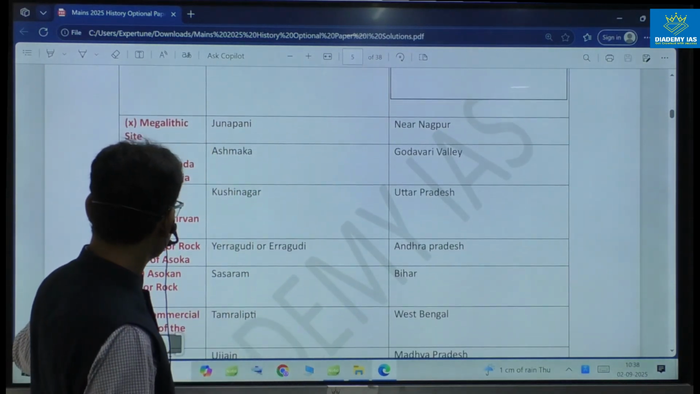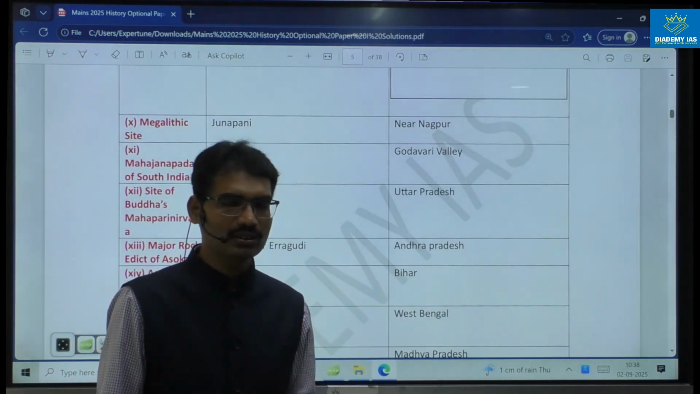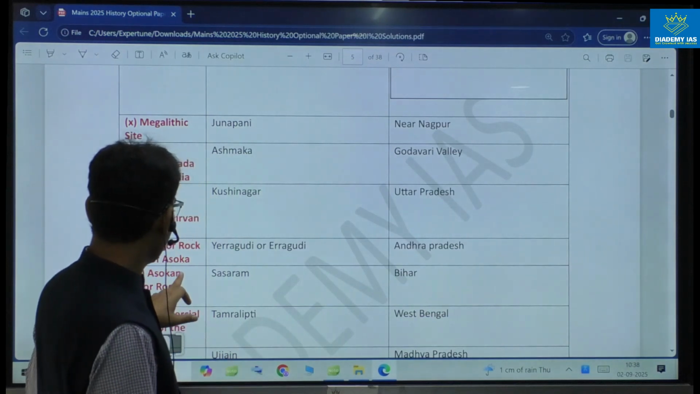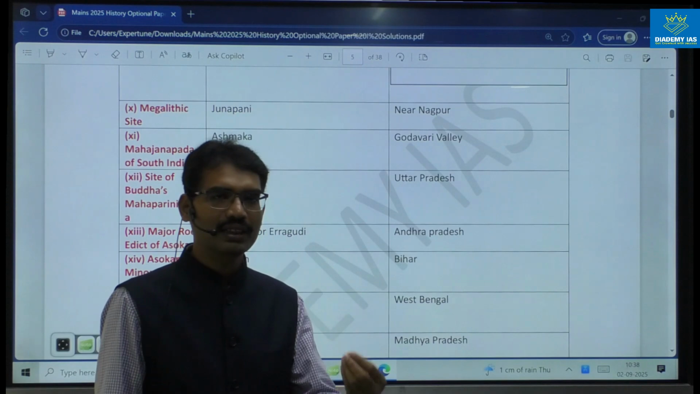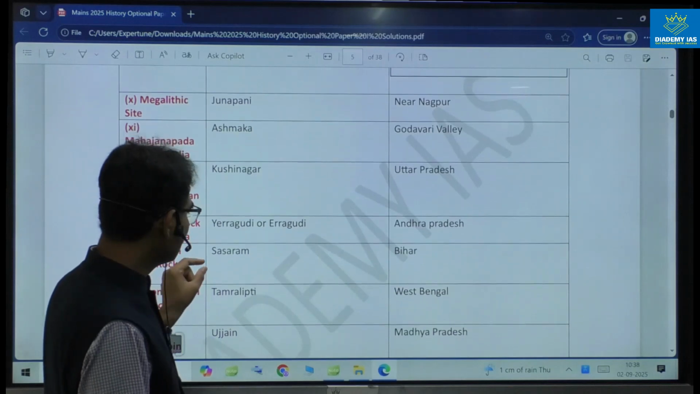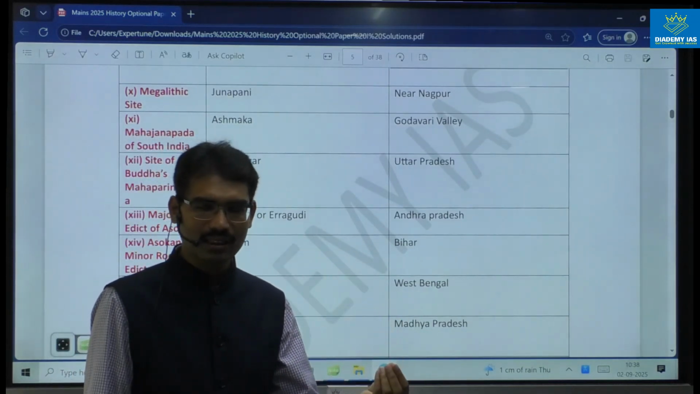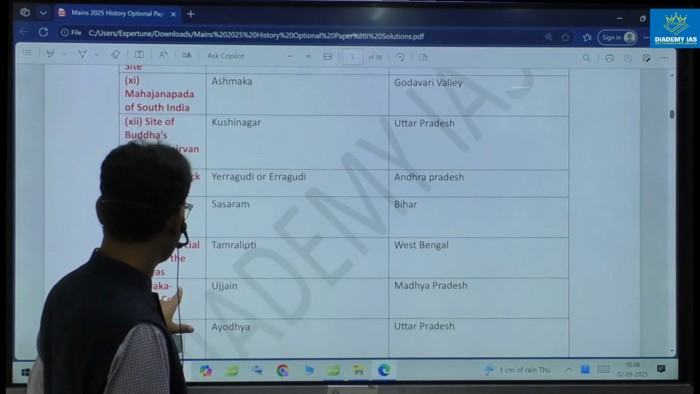Next one, site of Buddha's Mahaparinirvana, even without looking at the map marking, Kushinagar. Major rock edict of Ashoka, it is given in the Andhra region. In the Andhra region, the major rock edict is Erragudi. Ashoka minor rock edict, it is near the Bihar region, Sasaram. It is another important site in Bihar.